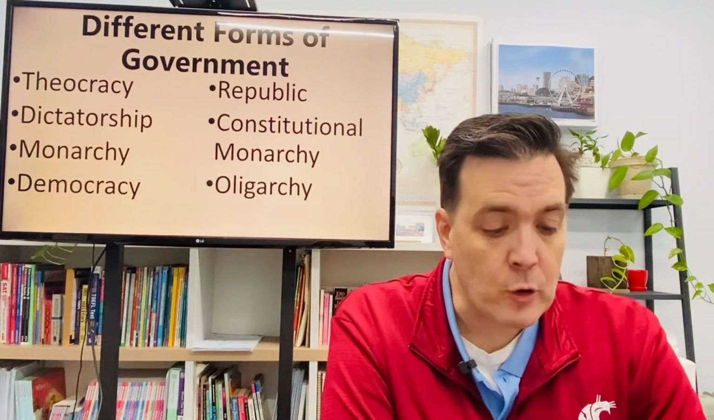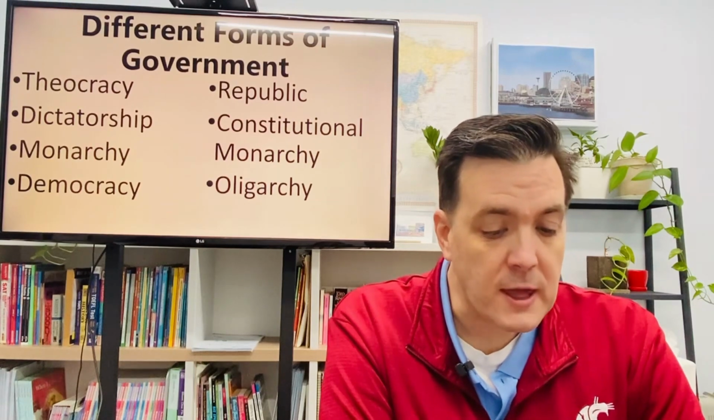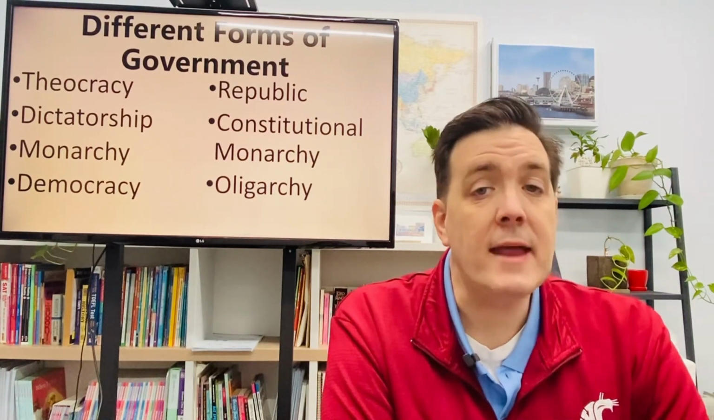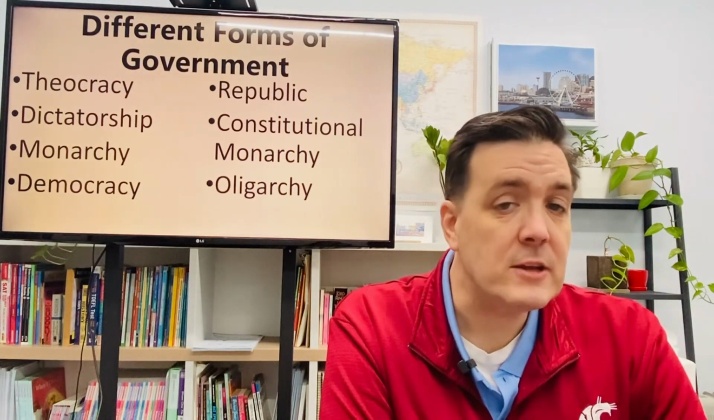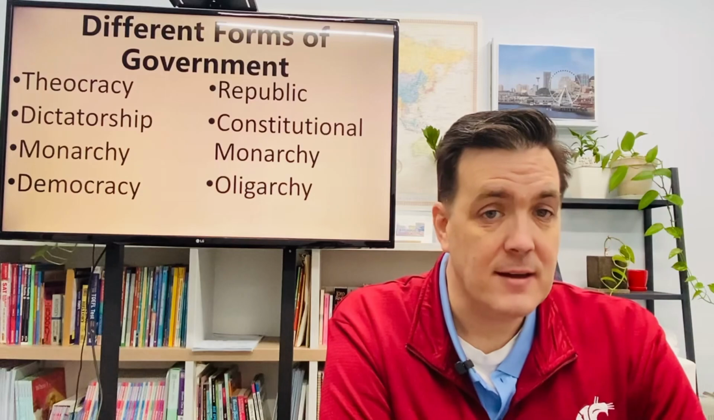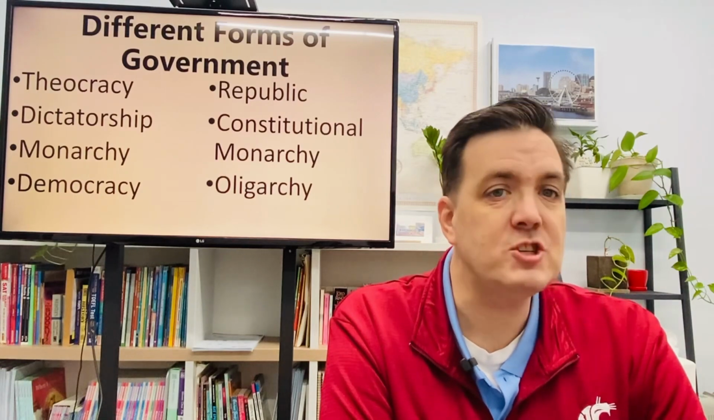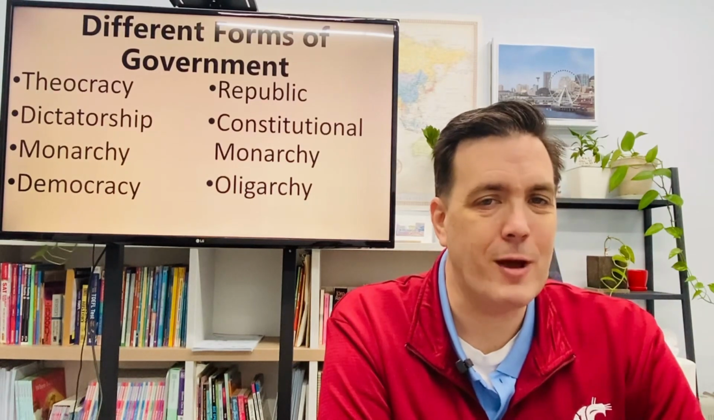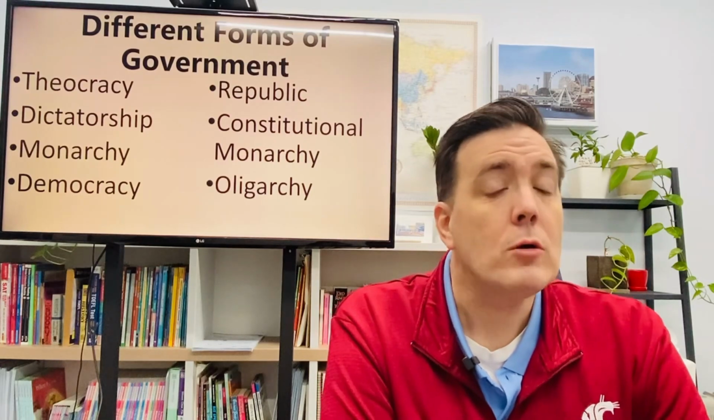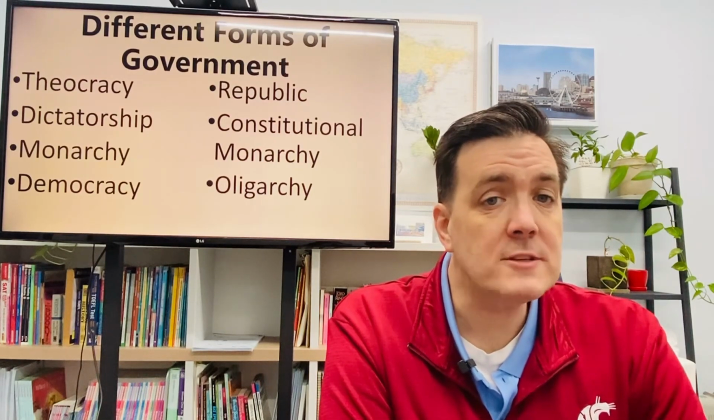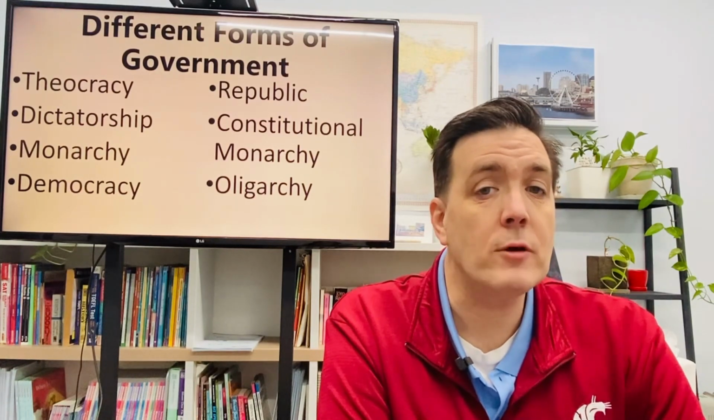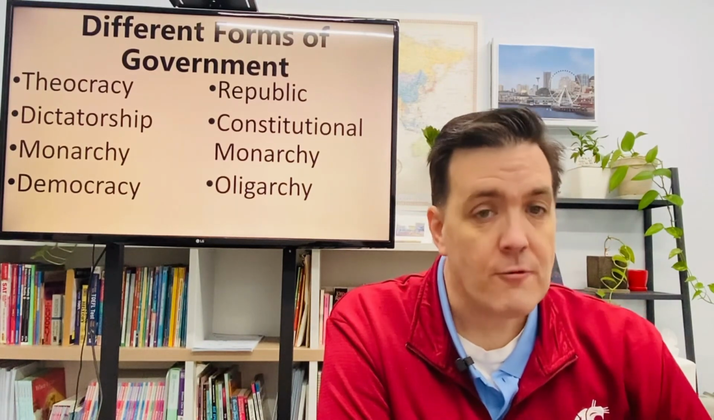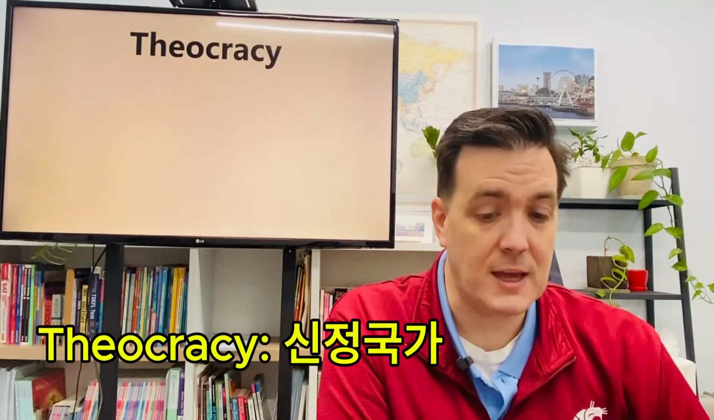By the way, you're going to notice a lot of these words, monarchy and oligarchy, end in CH. However, in this example, the CH sounds like a CK. So remember that, don't say monarchy, okay? Monarchy is the correct pronunciation. So let's look at what all 7 of these types of government are and see what some examples are as well. First, we'll start with the theocracy.